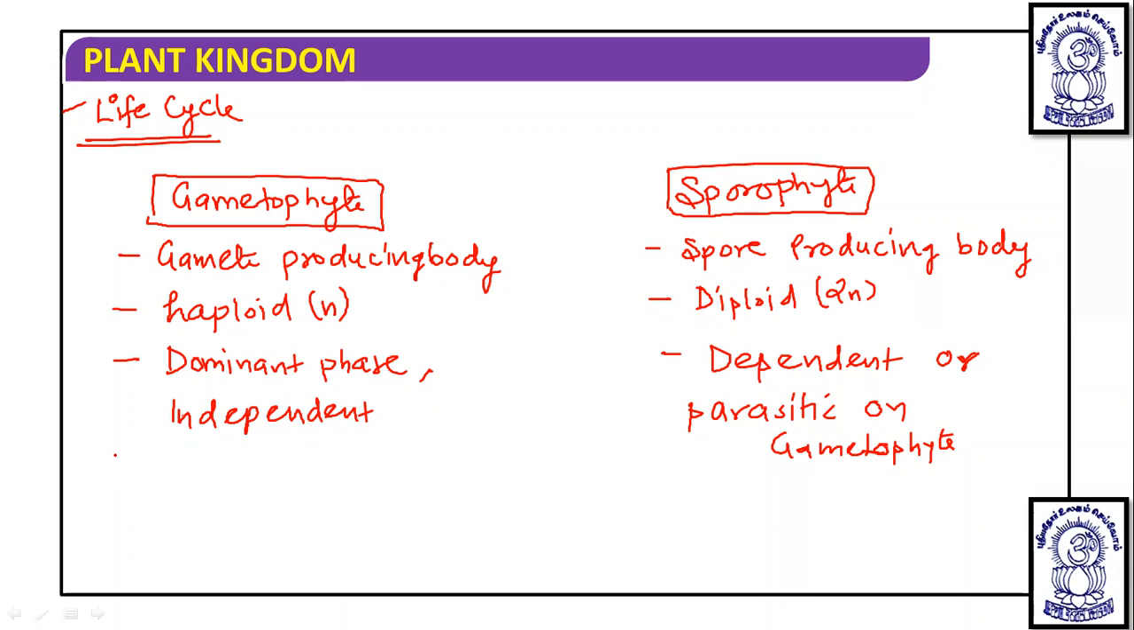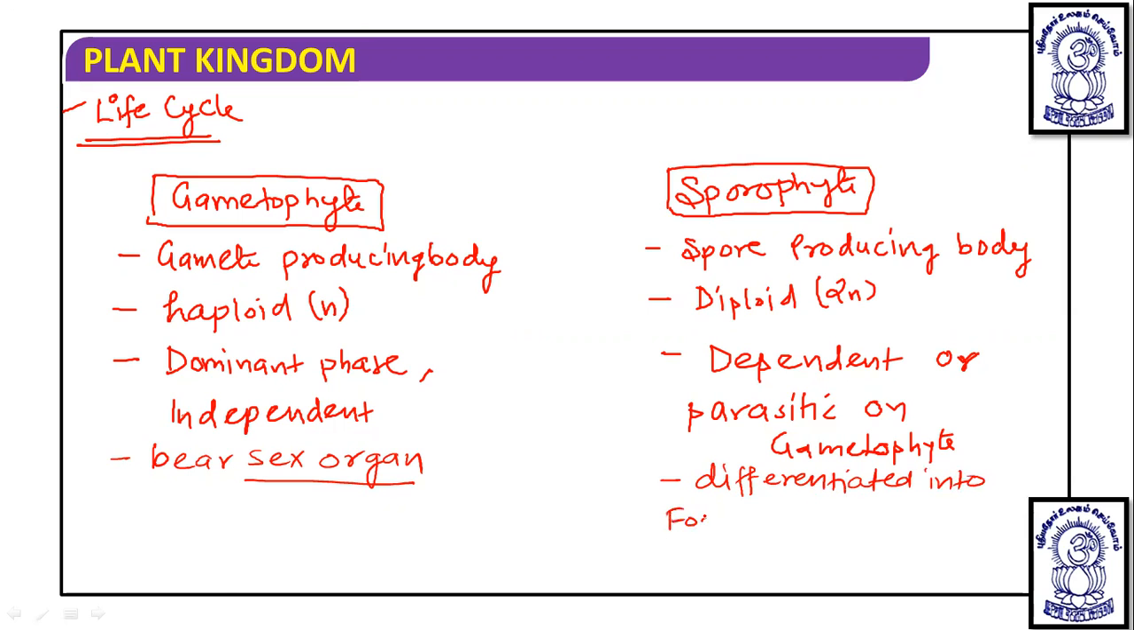Okay, the gametophyte bears sex organs like antheridium and archegonium. Whereas the sporophyte is differentiated into three parts, and that is foot, seta, and capsule. And that is the difference between gametophyte and sporophyte.